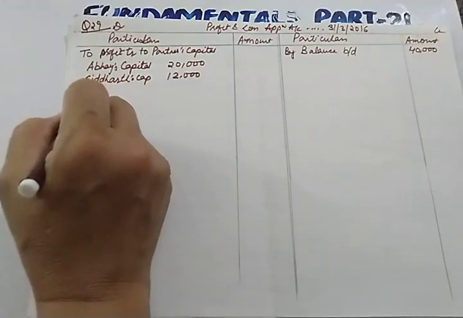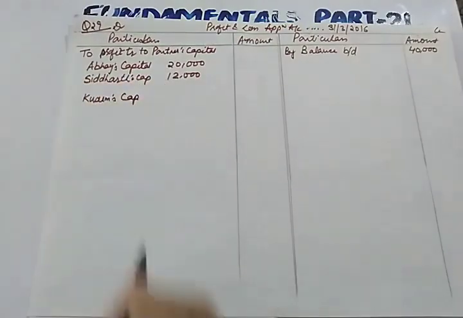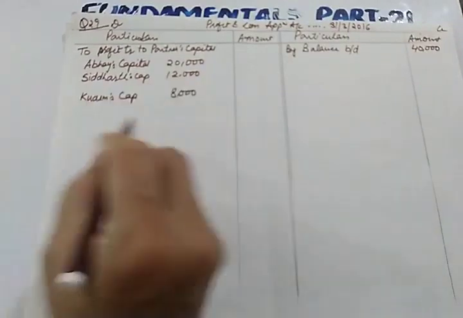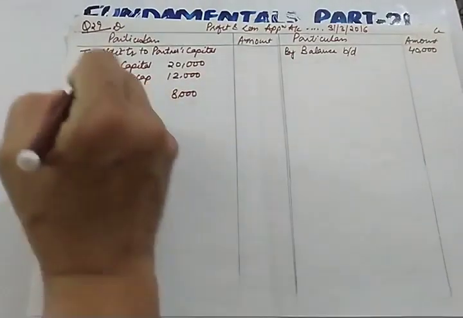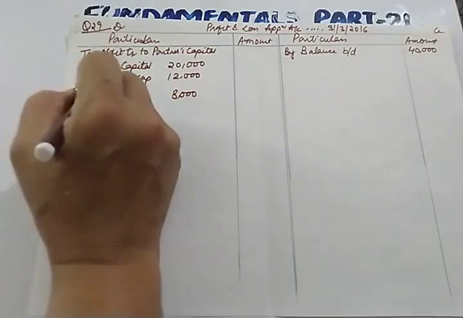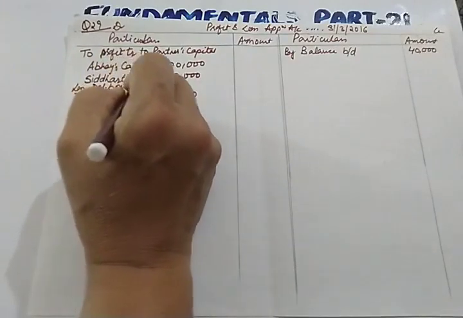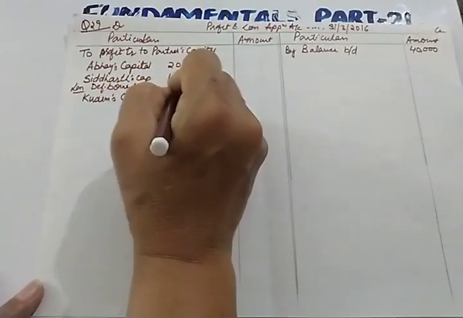So we'll leave one line. Kusum's capital. How much will Kusum be getting? 2/10 of 40,000. This will be 8,000. What was the guaranteed amount? Guaranteed amount was 10,000. So we'll directly write here less deficiency bond for Kusum rupees 2,000.